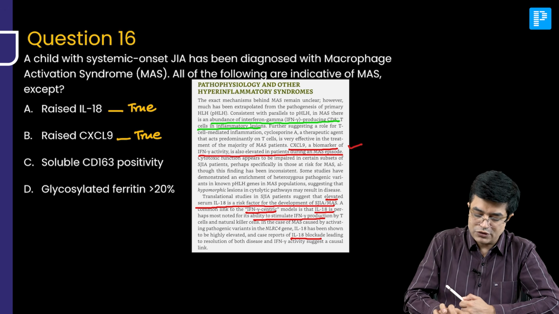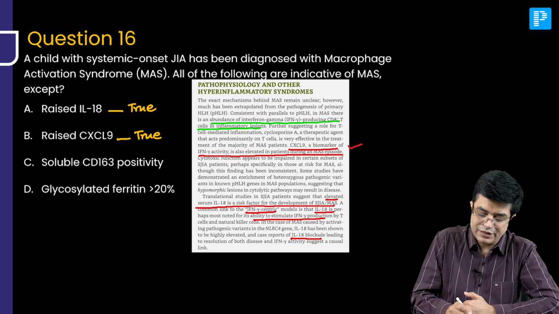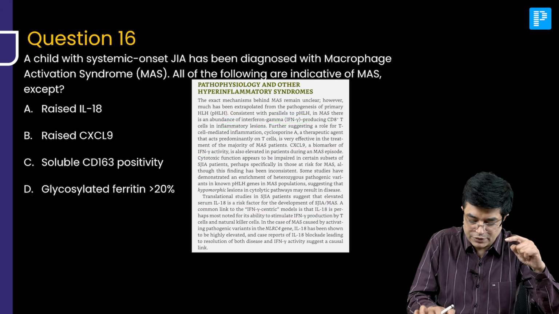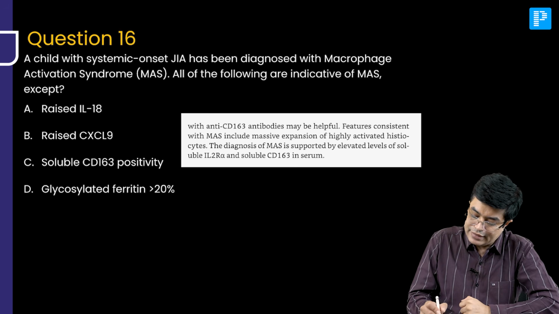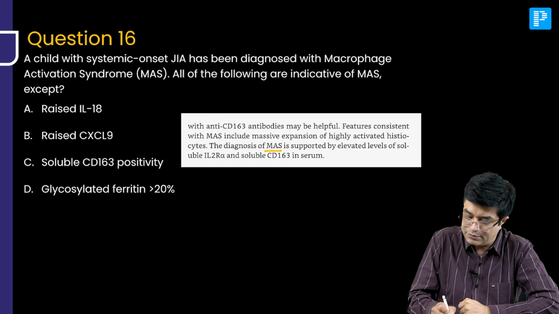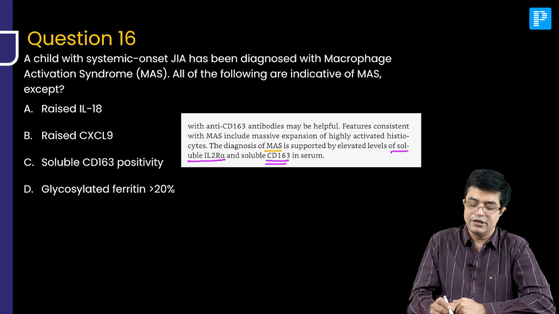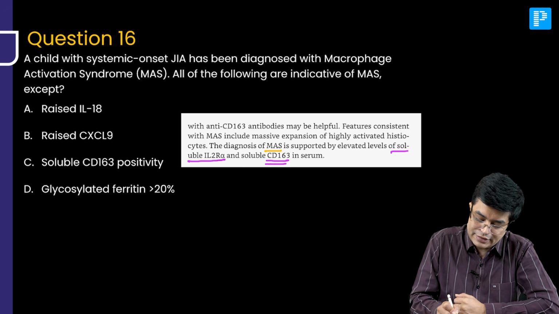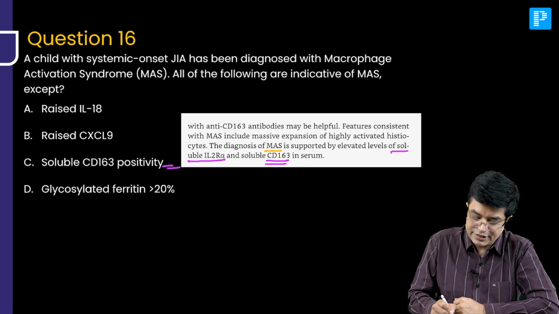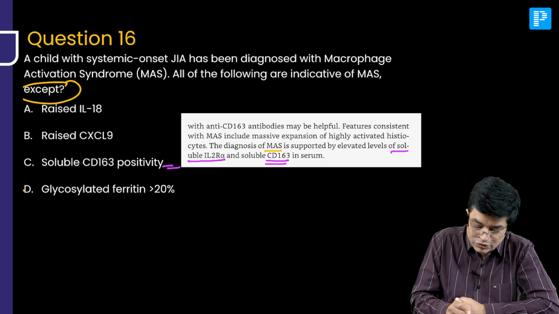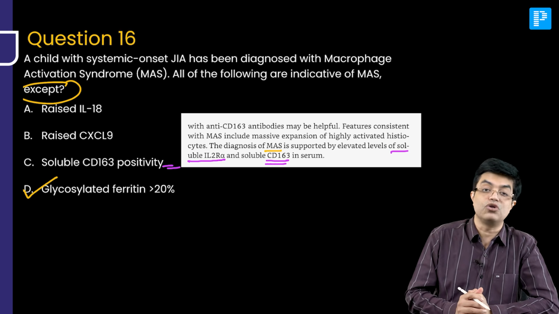What about the soluble CD163 positivity? We are left with option C and option D. The answer has to be among these two. Let's go further. Nelson further says that the diagnosis of MAS is supported by elevated levels of two markers in the blood, soluble interleukin 2 R alpha and soluble CD163 in the serum. So is CD163 positivity seen? Yes, it is seen. So what is the correct answer? All of the following are indicative of MAS except: glycosylated ferritin more than 20% is not seen.